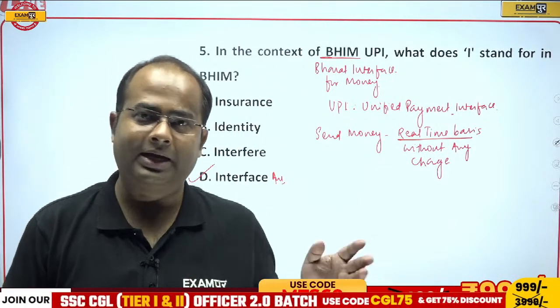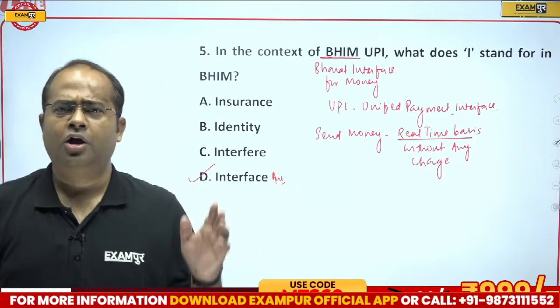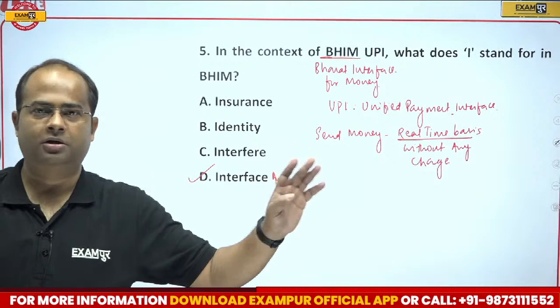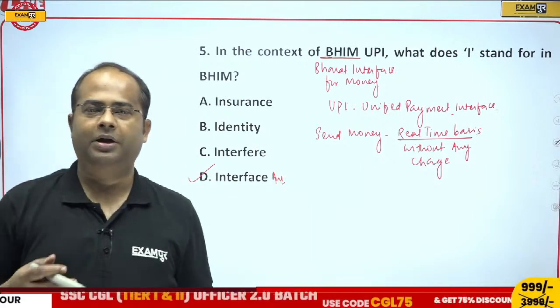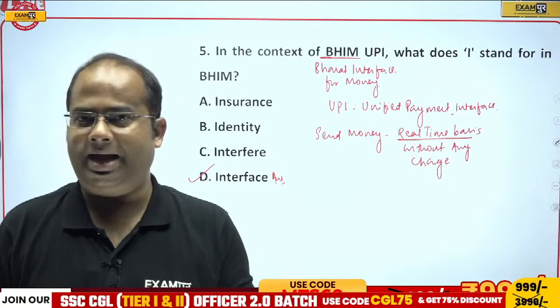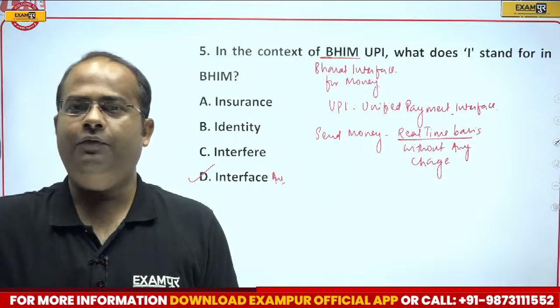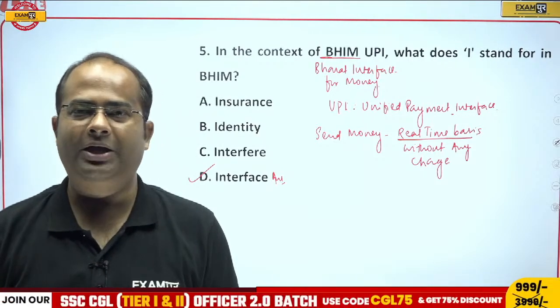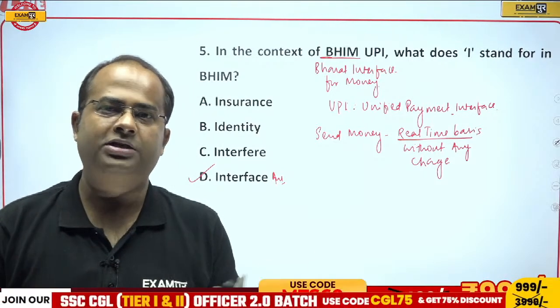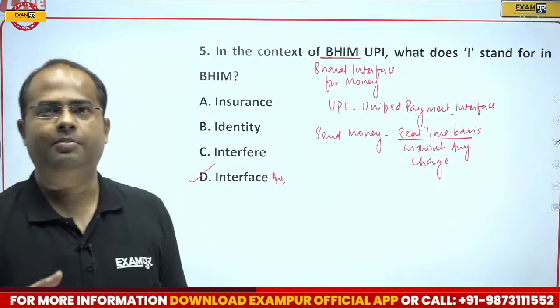It is not like that at any point of time, any amount that you can transfer. So every bank has their own limitation for UPI. For example, if you are using Axis Bank, then maximum you can transfer 1 lakh at a time. For example, if you are using Indian Overseas Bank UPI, then you can maximum transfer 25,000 at a time or in a day. So that depends upon bank to bank.